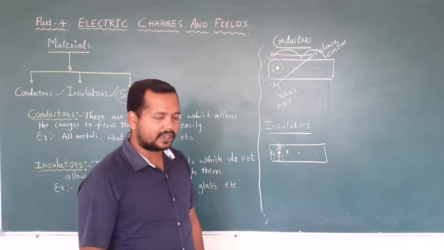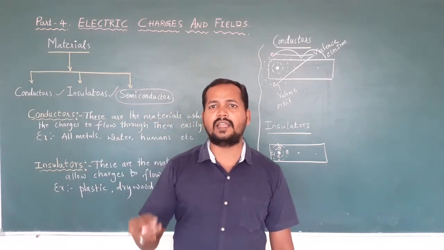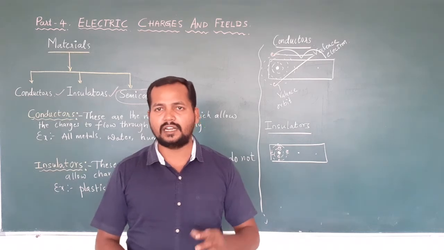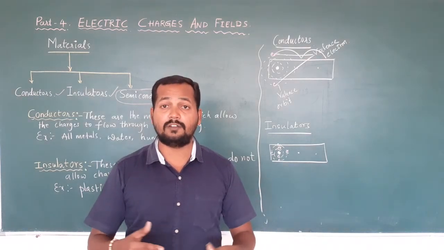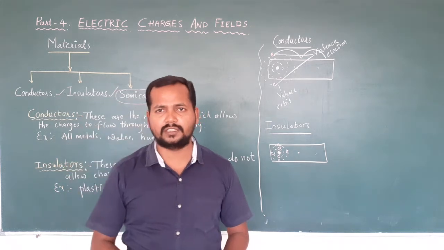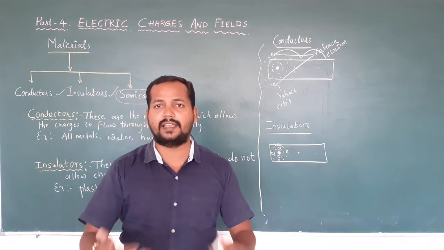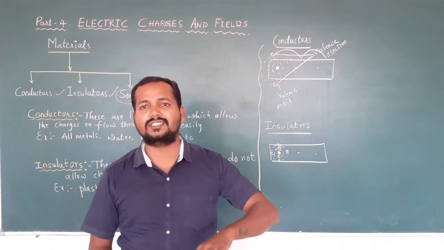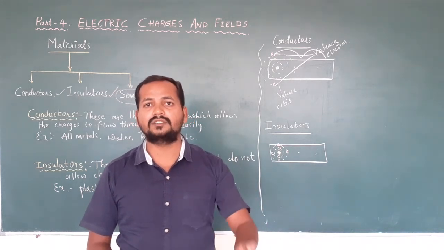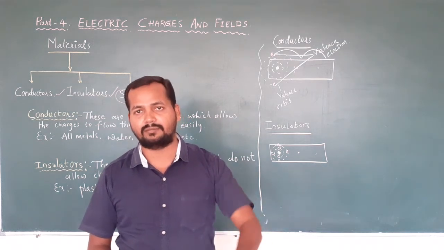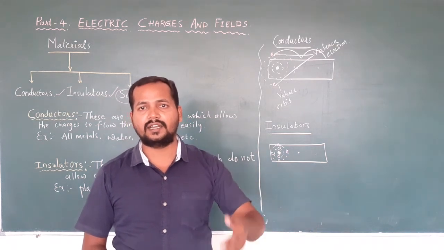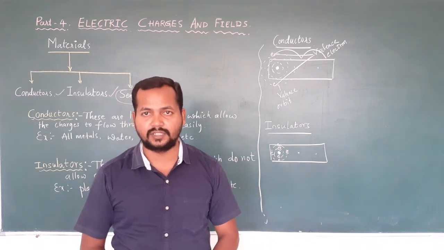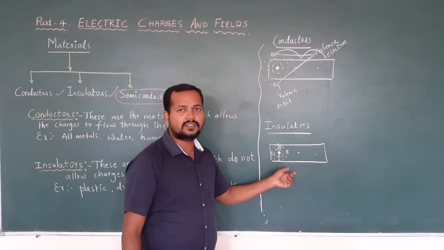Correct? Sometimes, for example, take dry wood. You start supplying electricity to it. You start supplying some amount of energy, but the electrons will never come. Finally, if you supply more and more energy, there may be a possibility of it catching fire. When it catches fire, it doesn't conduct; what it does is change its state. It burns itself and becomes something like carbon dioxide. So it changes its state, but it never conducts electricity. Understand? So that is the importance of insulators.